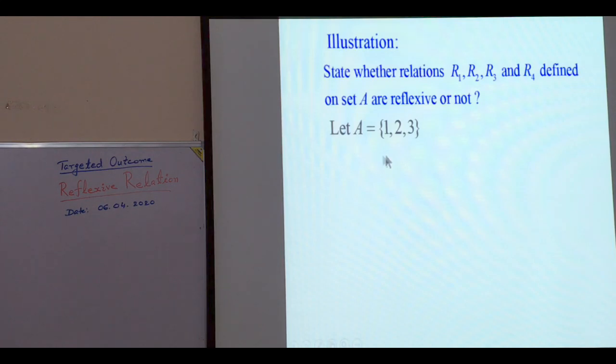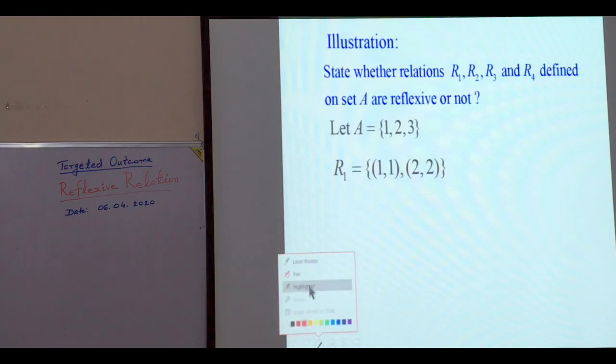Set A is given. It has 3 elements, 1, 2, 3, and R1 is given. We have to see whether this relation is reflexive on A or not.